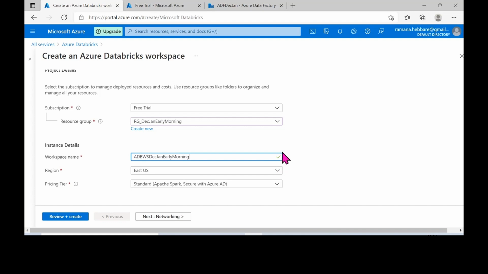If it is valid, it will show you a check mark, or else it will show you the error. Then let the region and the pricing tier, whatever these things are, stay as they are, not an issue.